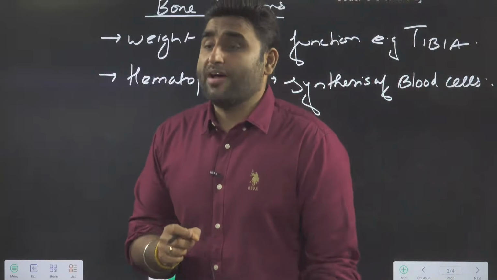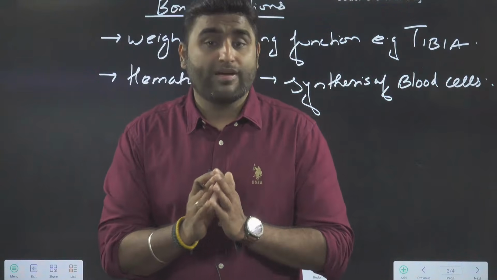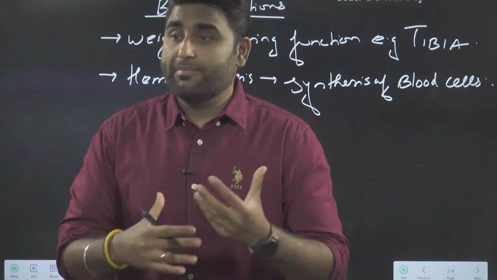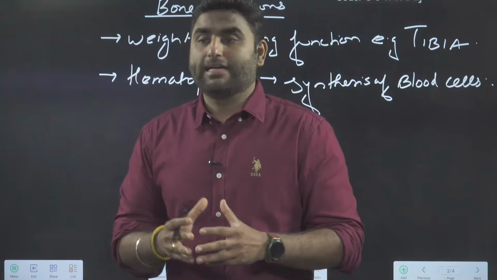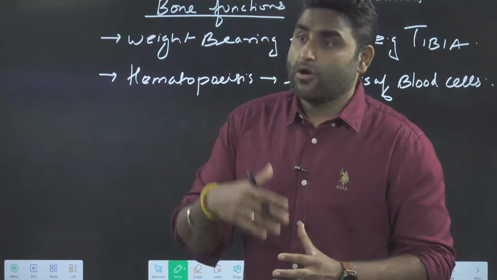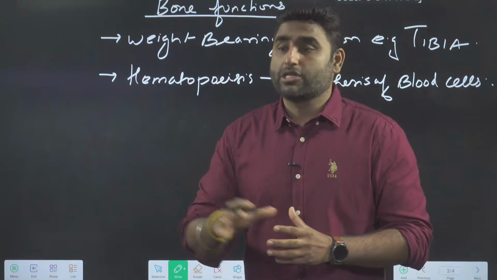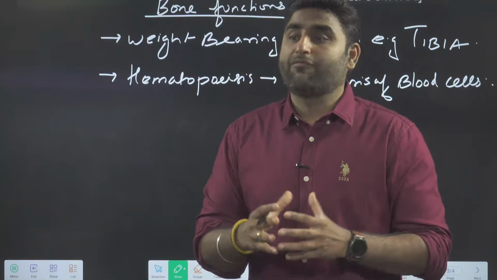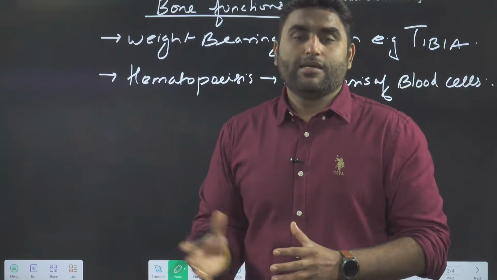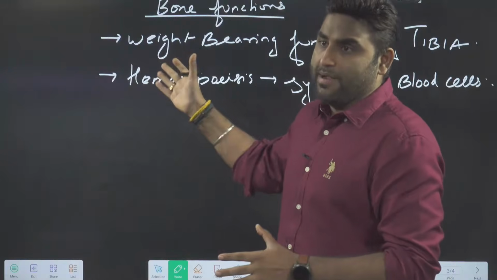So in your bone you have bone marrow, especially the red bone marrow where stem cells are present, and stem cells help to make RBC, WBC and platelets. You might have studied that in the red bone marrow erythropoiesis occurs for RBC formation, leukopoiesis for WBC formation, thrombopoiesis for platelet formation. Combine all three cell syntheses and it becomes hematopoiesis.